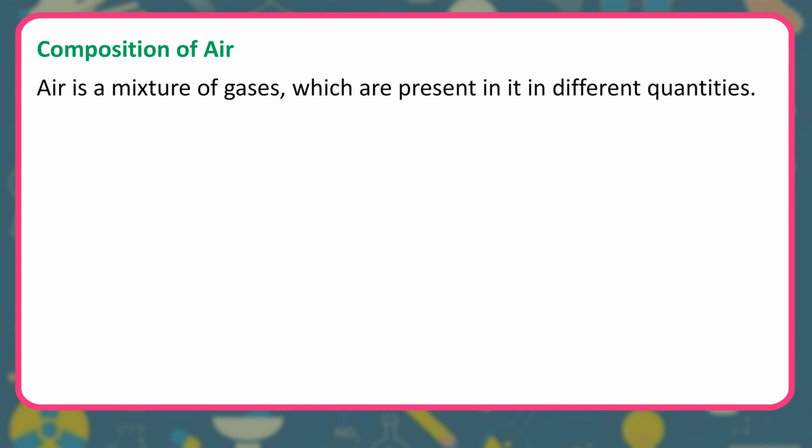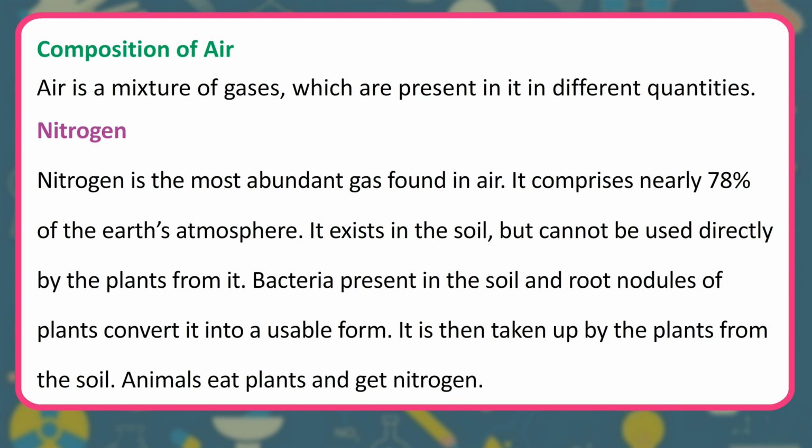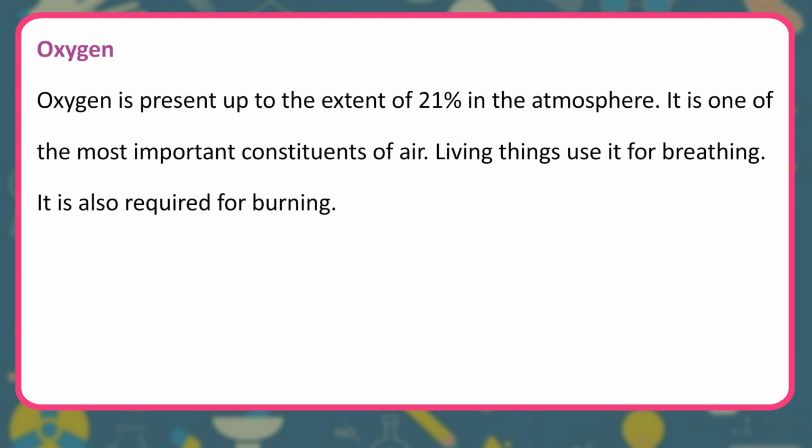Composition of air. Air is a mixture of gases, which are present in it in different quantities. Nitrogen. Nitrogen is the most abundant gas found in air. It comprises nearly 78% of the Earth's atmosphere. It exists in the soil, but cannot be used directly by the plants from it. Bacteria present in the soil and root nodules of plants convert it into a usable form. It is then taken up by the plants from the soil. Animals eat plants and get nitrogen.